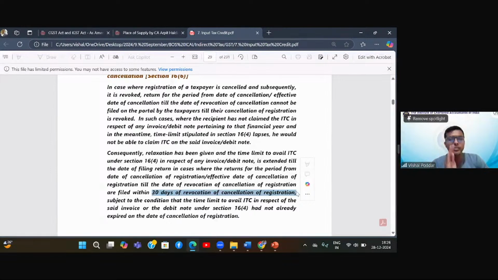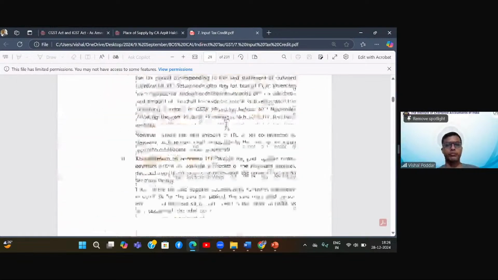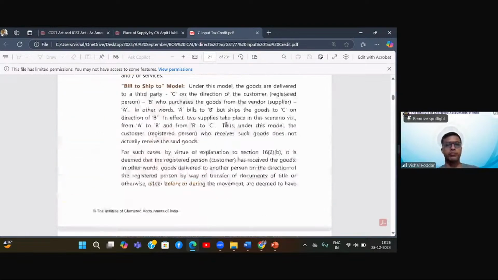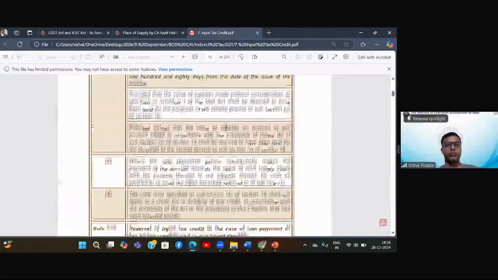So to this extent, 16.4 will not apply. So that is clause 2. That is, within 30 days, that is written in clause 2. If you look at clause 1 in the section itself, 16.6.1.